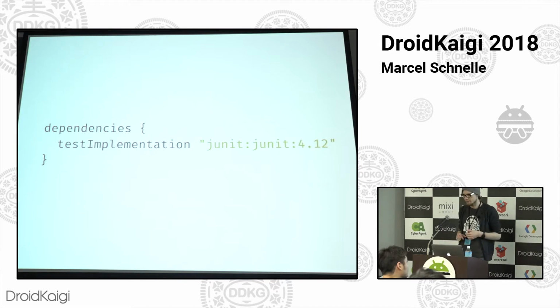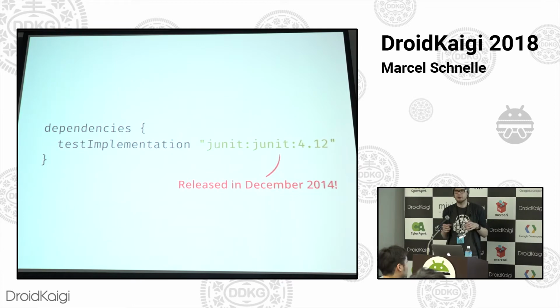We've got version 4.12, which is the version that we all know. And just to put that into context, that was released in December of 2014. And to put that into context, the JDK 8, the Java 8 development kit, was released in March of 2014. So it has been a few years since the version 4 release. I think there's a version 13 in the works, but no idea when that's going to come out.